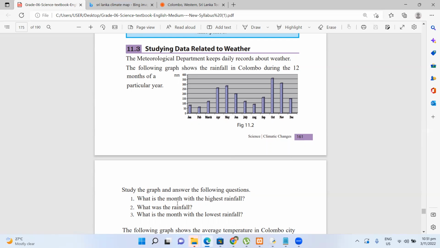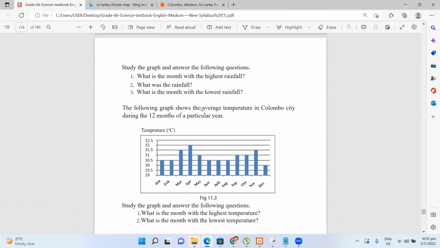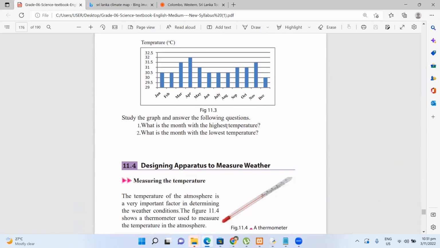What is the month with the highest rainfall? According to this chart, it is October. What was the rainfall in that period? It's closer to 350 millimeters. And the month with the lowest rainfall is February. So by using these charts and graphs, you can find this.